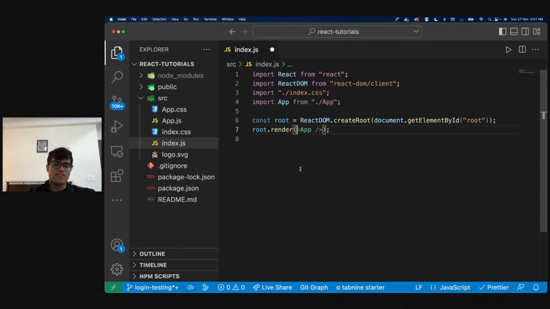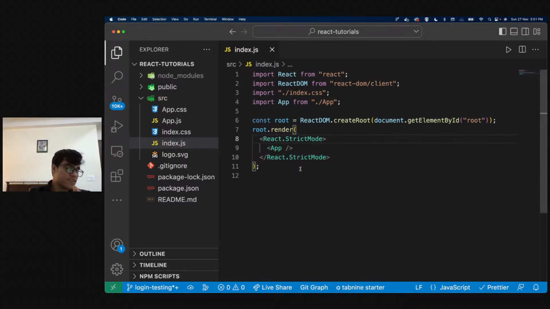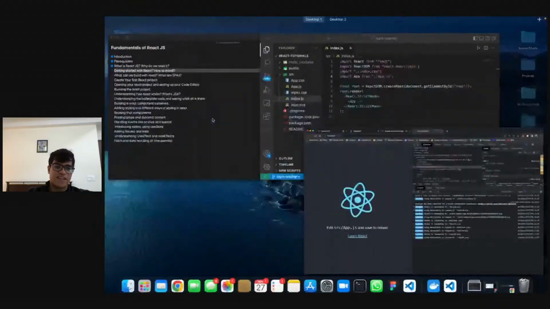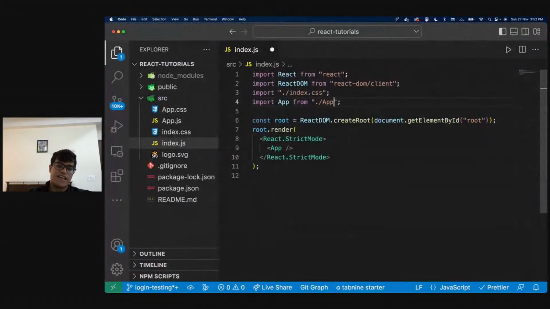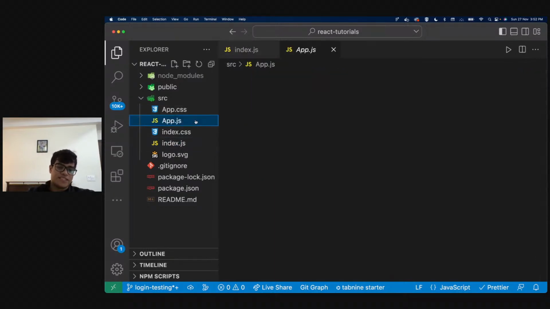Okay. So by default, this is the code that you had, and we'll be continuing with this. I do not want you to edit any of this. Let this be. You need to completely ignore this usually. But right now, I'm just trying to explain things to you, right? Now we have this app tag, and we see that there's this import called app, and import app is from dot slash app. That means this file. I do not need to write .js. Even if I do write .js, everything is fine, nothing breaks. So React takes care of that, right? Now let's see what our app.js has.